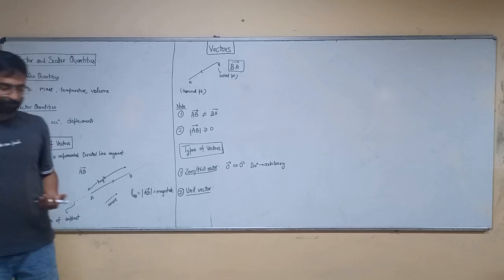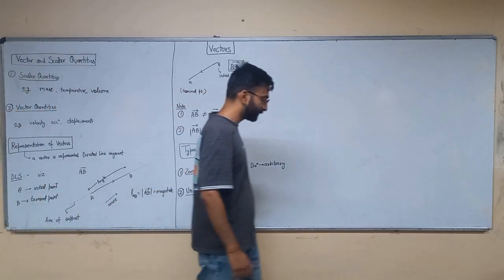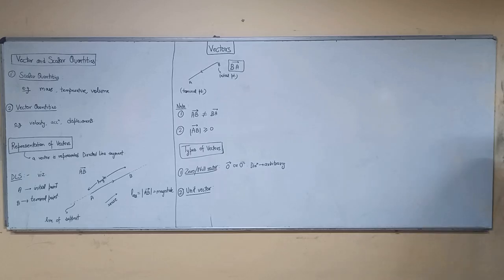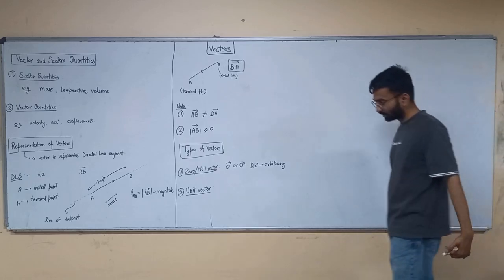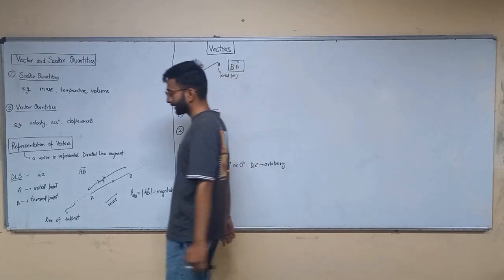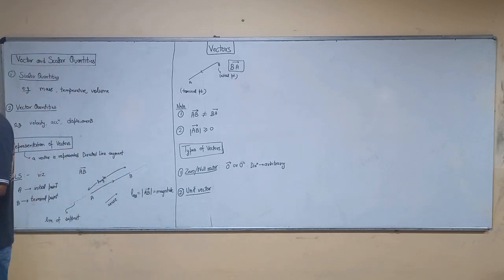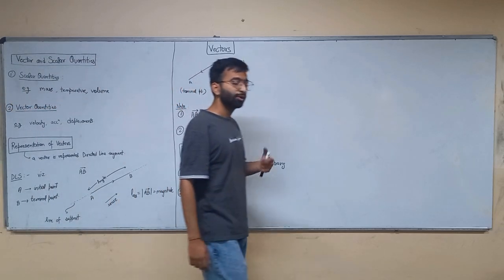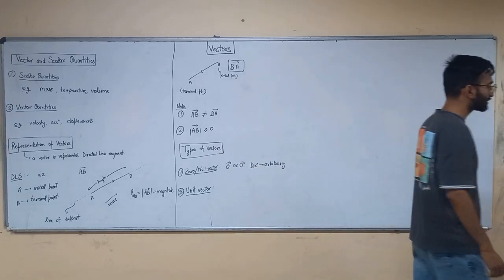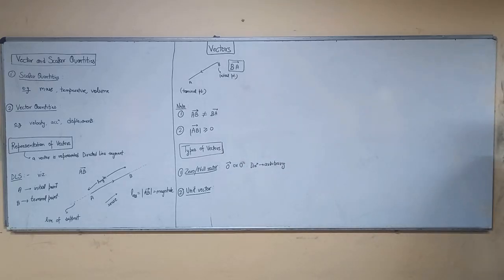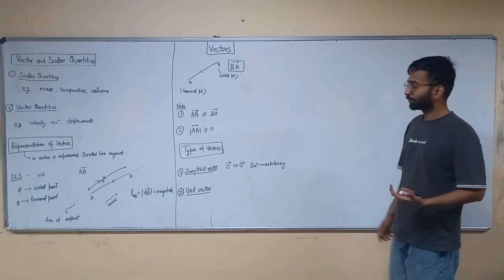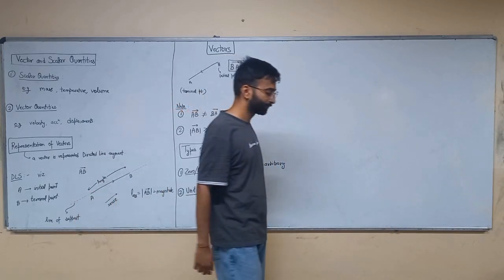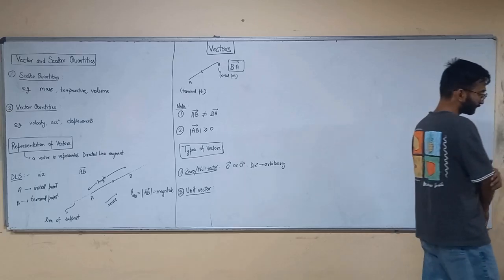A vector having a magnitude of 1, or unity, is called a unit vector. A vector having a magnitude of unity or 1 is called a unit vector. Got it? समझ में आया सबको?